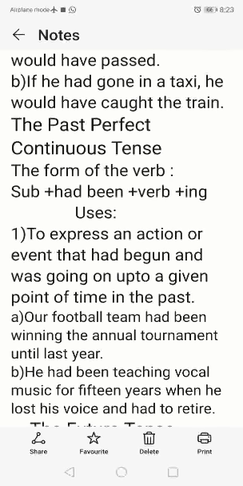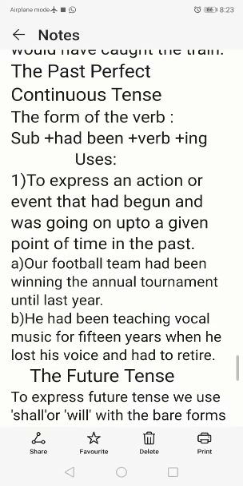Good morning, all of you, and once again, welcome to the grammar section, that is tenses. Today let us study mainly the past perfect continuous tense.